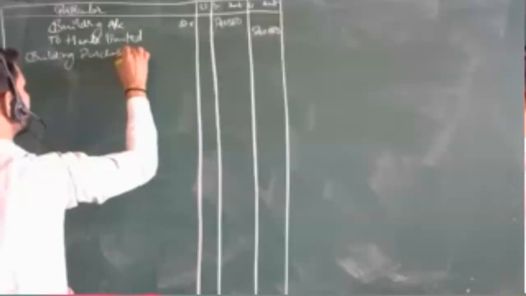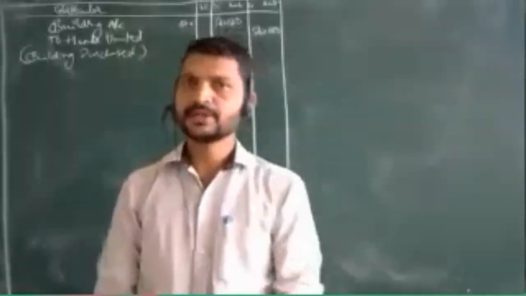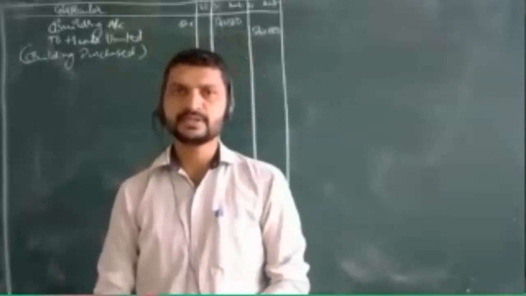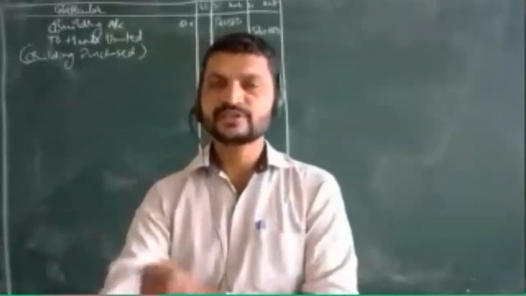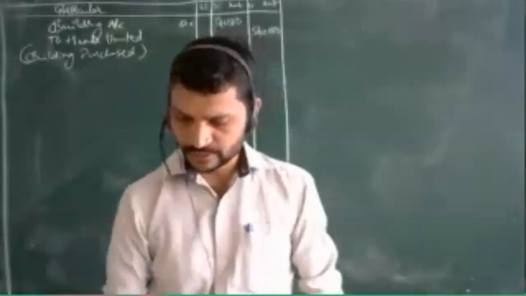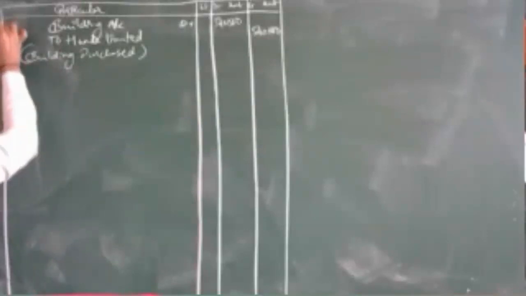That's it. Now the next journal entry is where the situation comes when the shares are issued at par value. So this is the first, then the second. Let's see the second journal entry on the basis of this one situation.